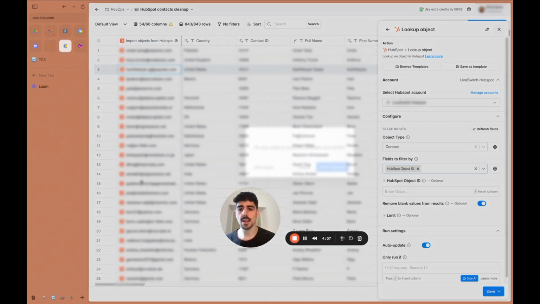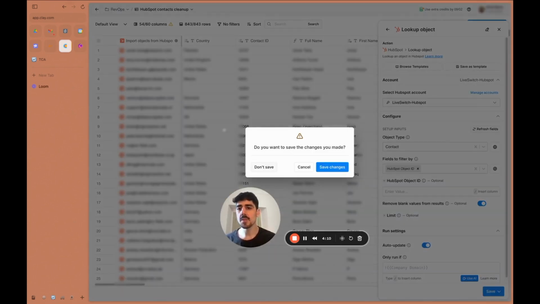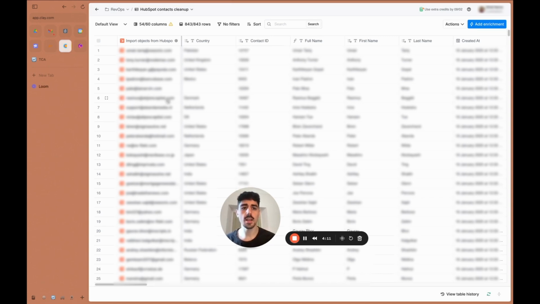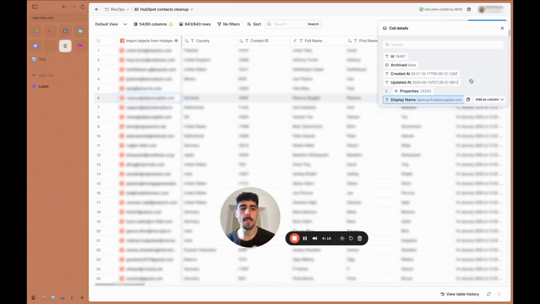Again, you'll get a similar column build here with fields that you can click on, and you can map all this new data that you got as columns into this Clay table.